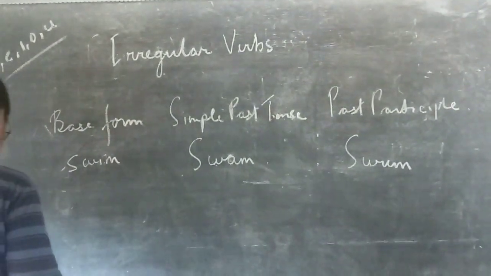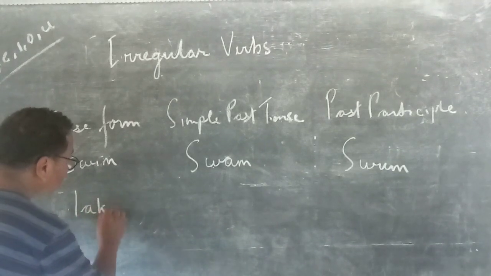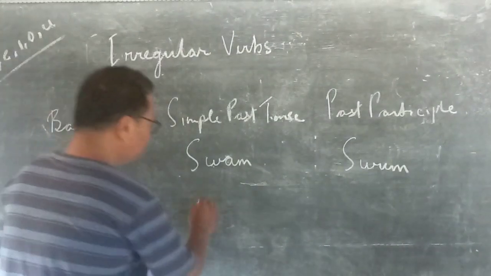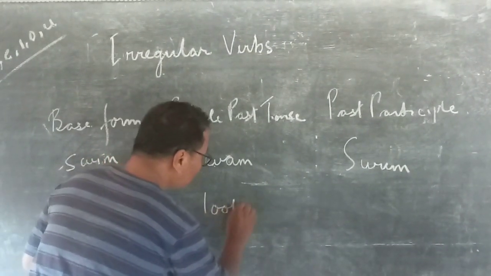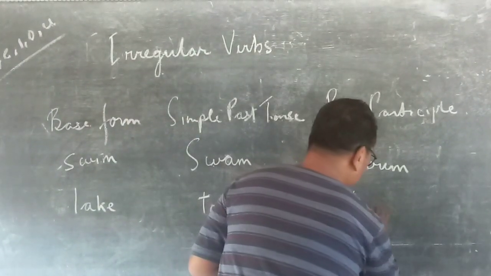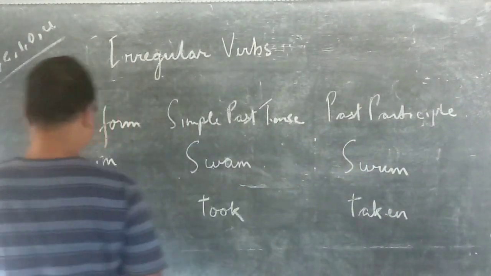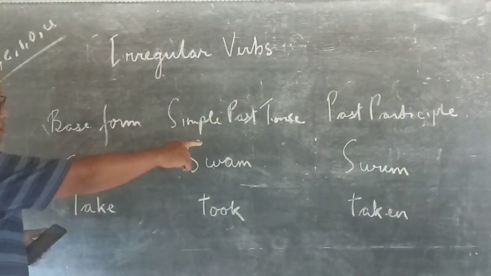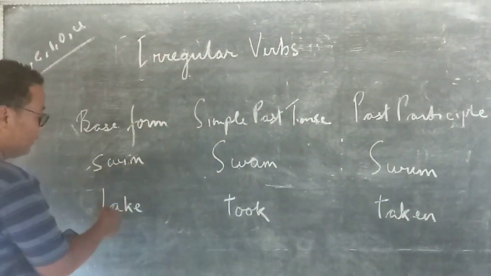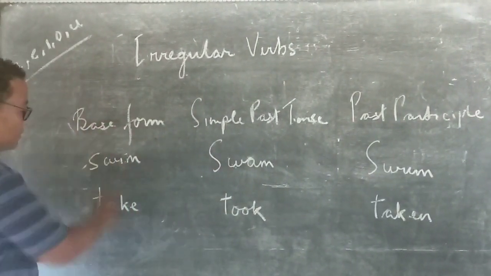And another example, take. I take a book. Past tense will be took. Then past participle will be taken. So here you see that the simple past tense and the past participle form of irregular verbs like swim and take are totally different from the base form.